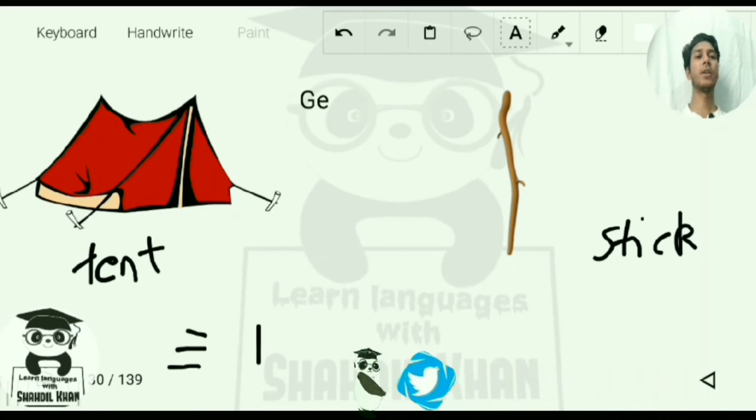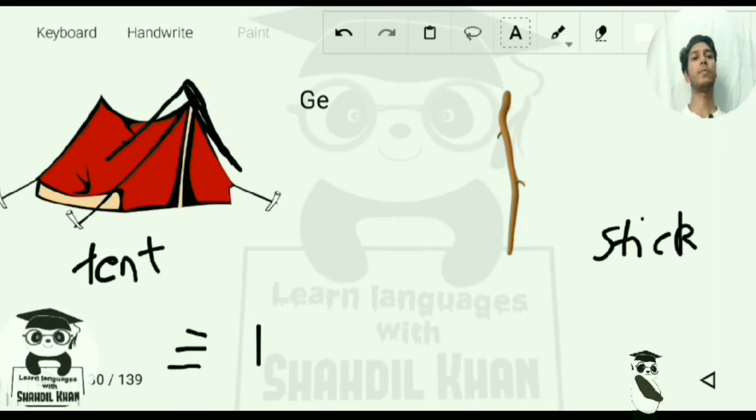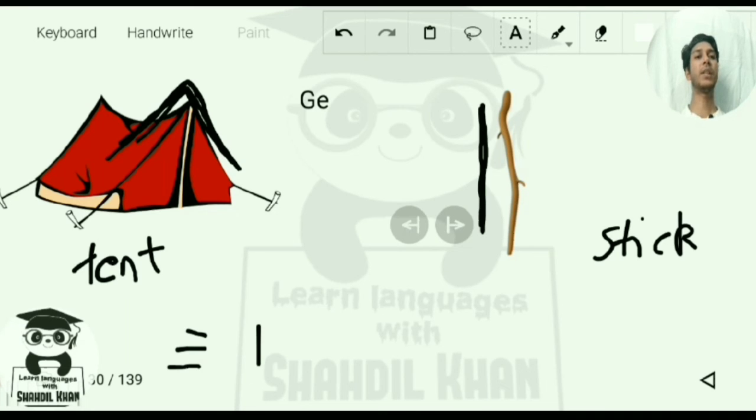Sun, Ge, for Ge is written like for tent we will write the structure like this, and for stick we will write the structure like this. And if you are going to combine this, we will get Ge. Like several sticks are required in order to erect the tent. So stick is related with tent. So the number of sticks is same as the number of tent that is required. Like one stick, from one stick you can remember that you can erect one tent. So you can relate that it is used to represent a number, like a piece or a quantity.